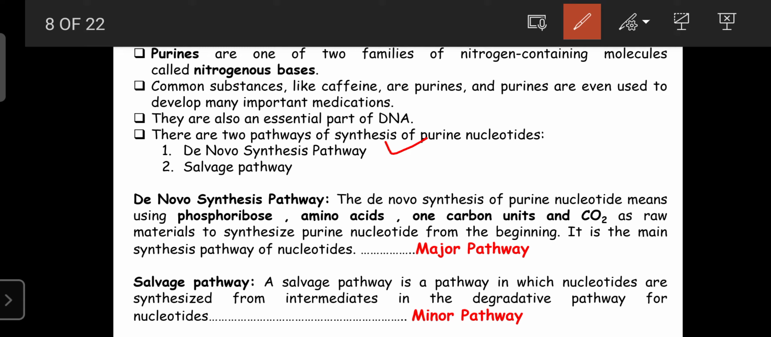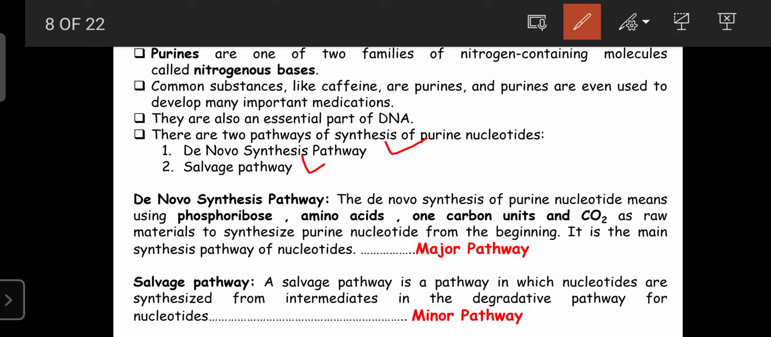And the second pathway is known as the salvage pathway. Salvage pathway means that after metabolism of nucleic acid, once again adenine, guanine, and whatever components are there are formed, and they are reutilized for the synthesis of purine nucleotides. That phenomenon, pathway, or mechanism is known as the salvage pathway.